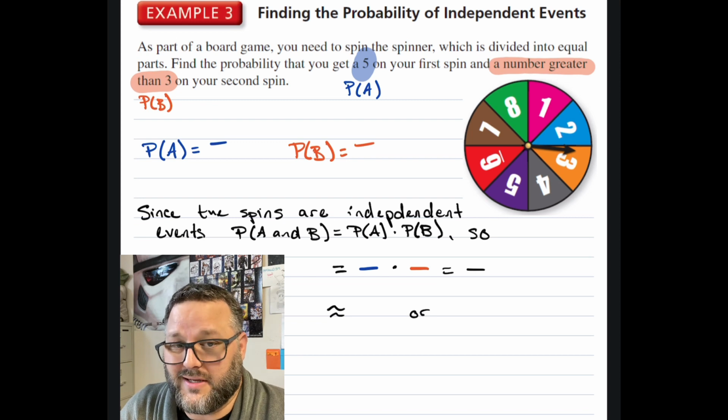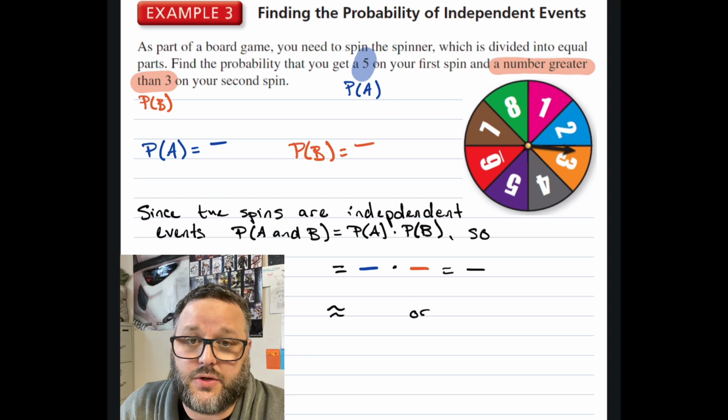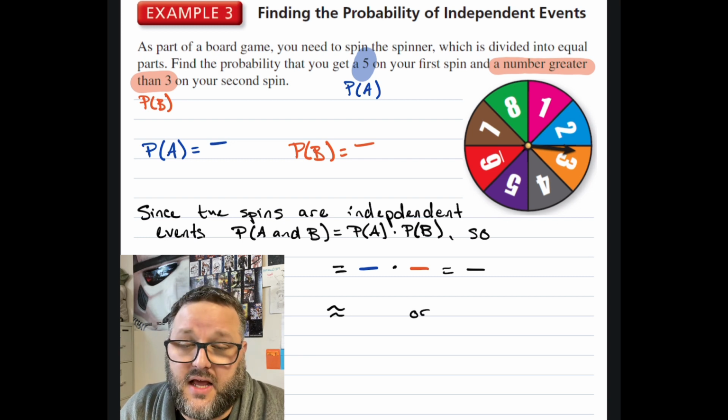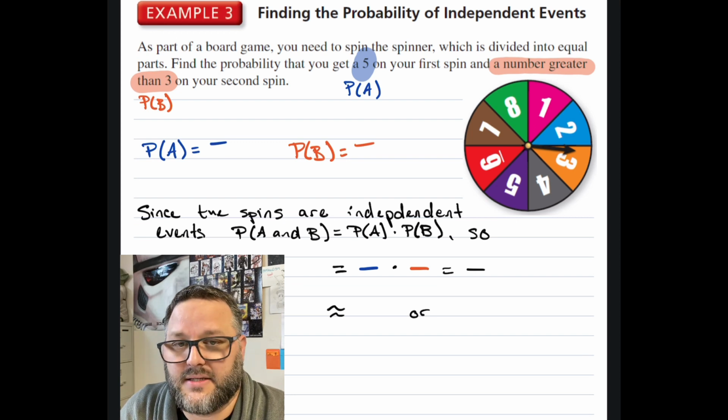And by spinning a spinner, nothing is taken out. One spin does not directly change or affect the other one. Does it change where you start? Sure. Does it have to? No, you could always say we start at the upper position and then we spin. But it doesn't, like if we spin a 3, that 3 is still able to be spun the next time. So that makes it independent.